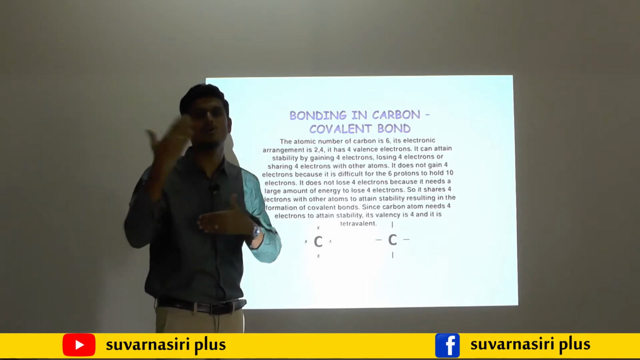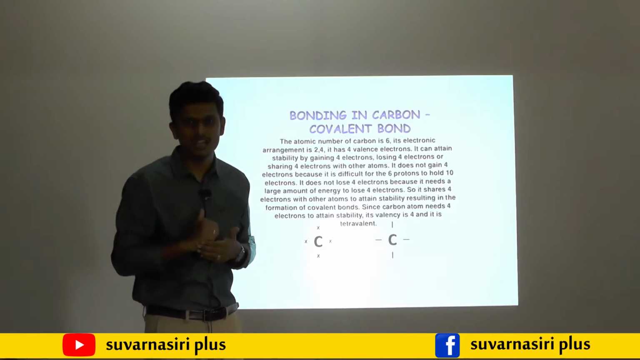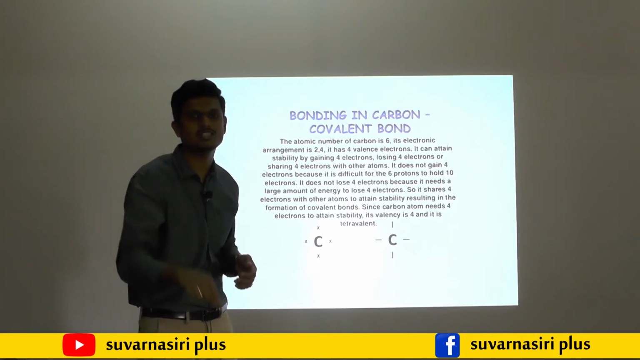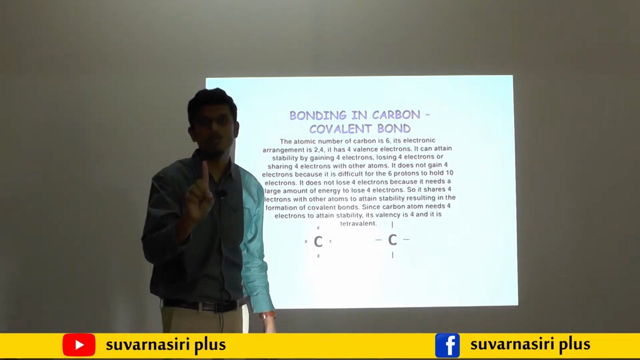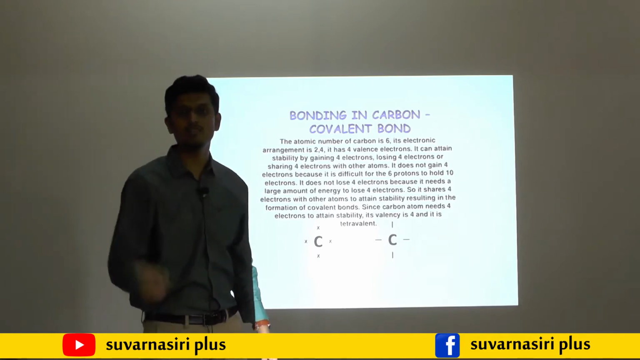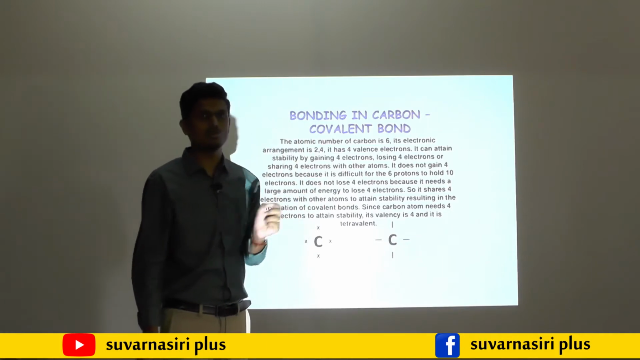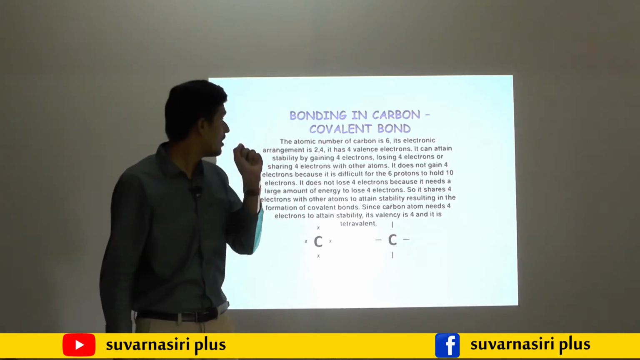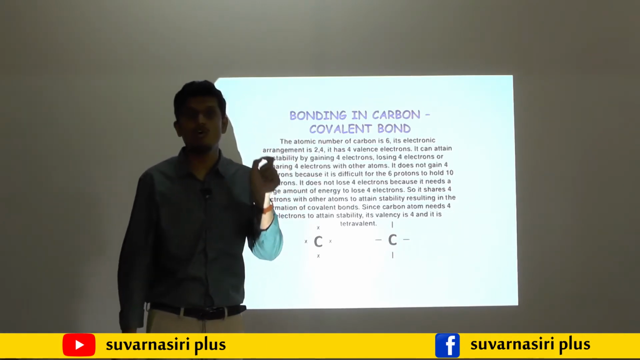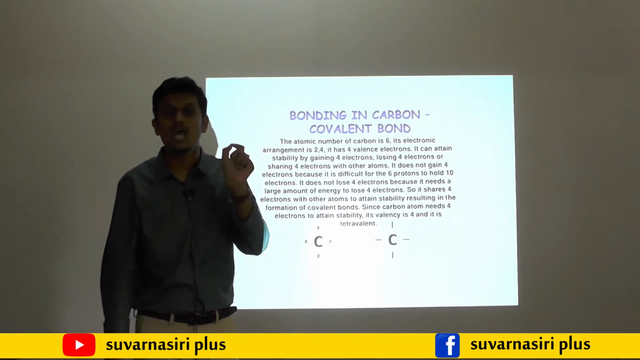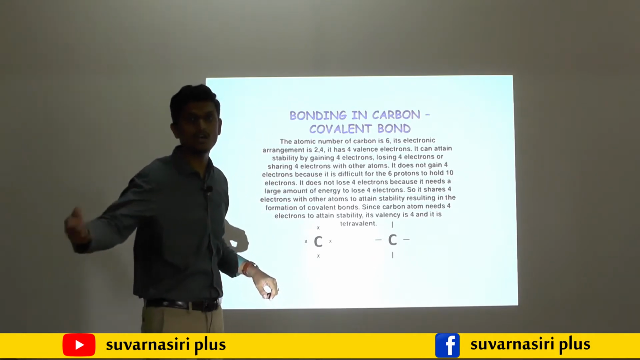Carbon never donates electrons and never gains electrons. The only possibility is that carbon bonds by sharing electrons. That's why carbon always forms covalent bonds. So what does covalent bond mean? The bond formed by sharing of electrons is called a covalent bond.